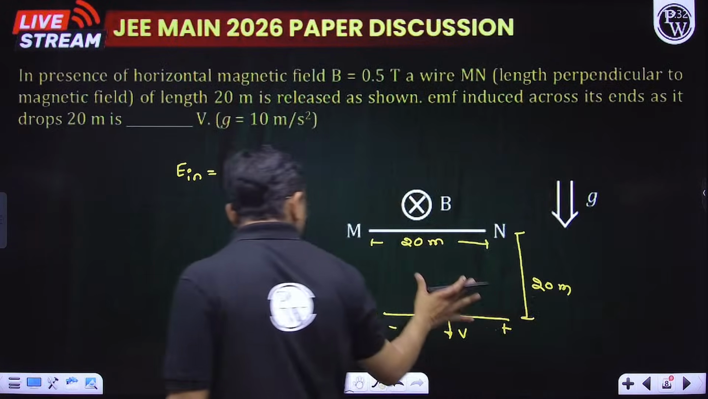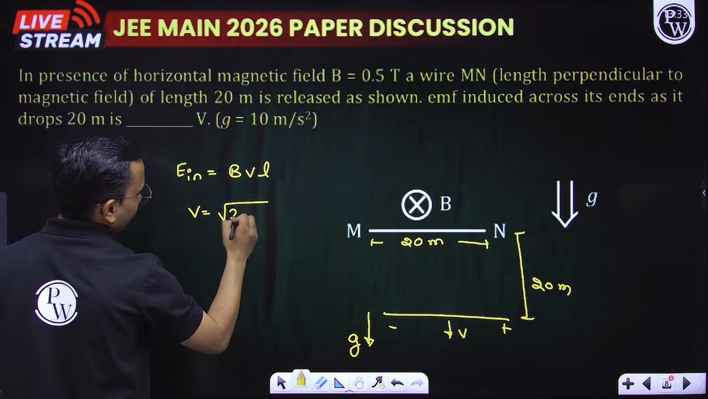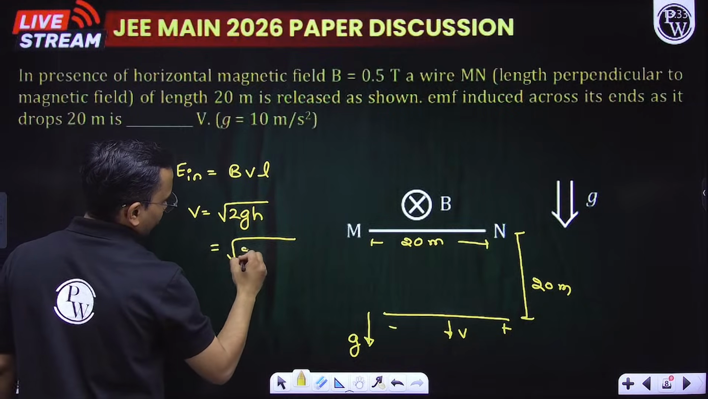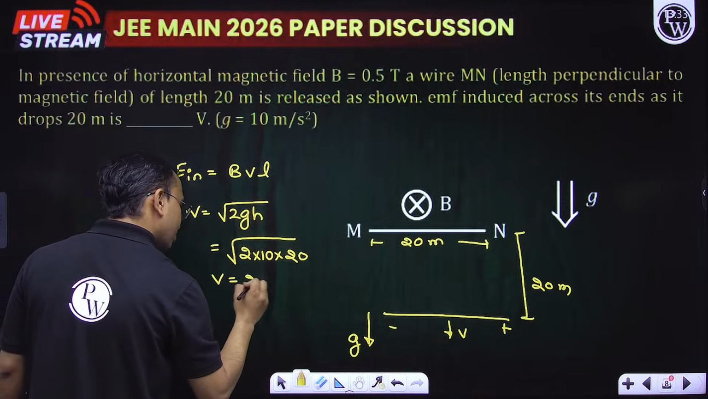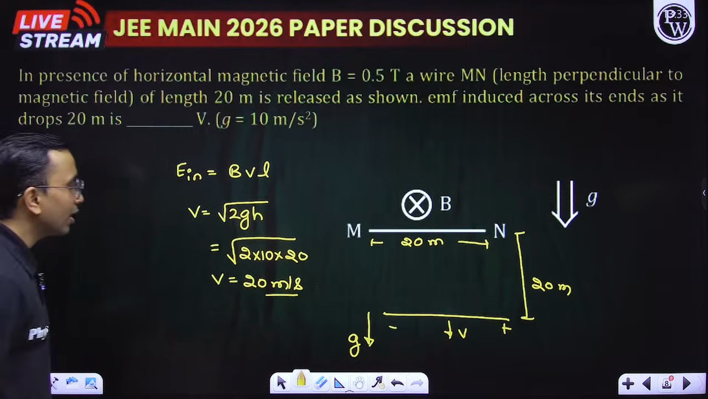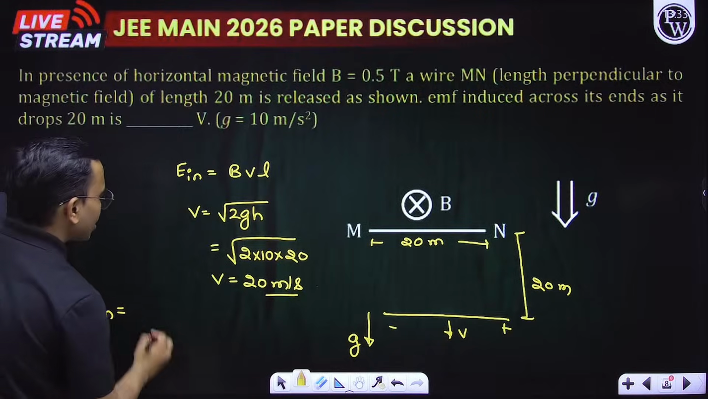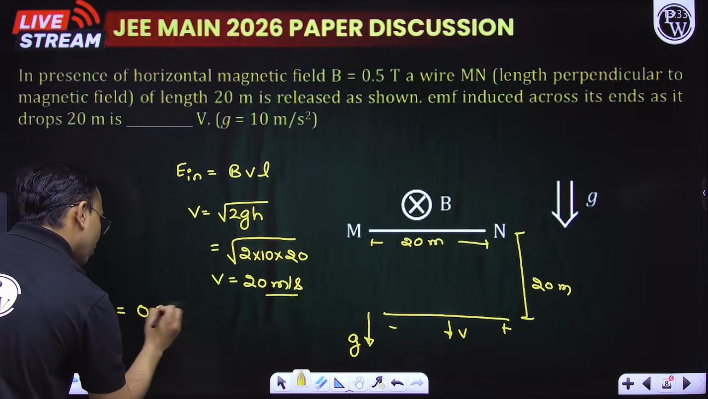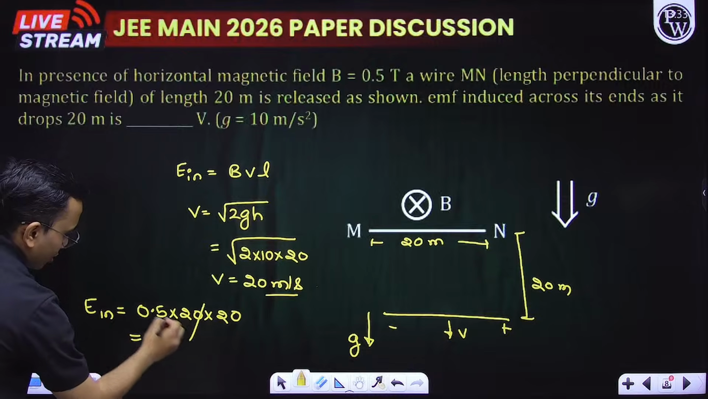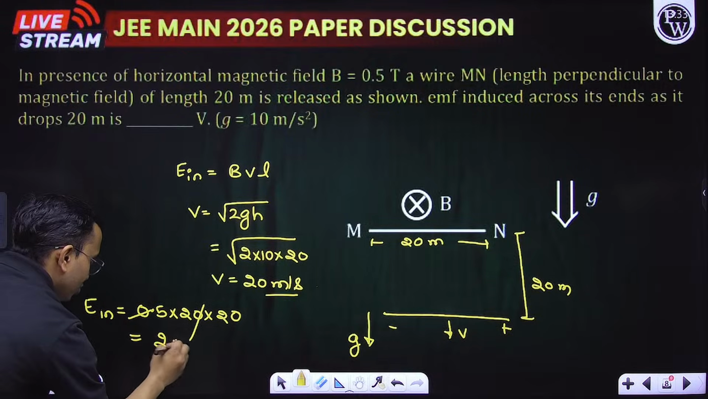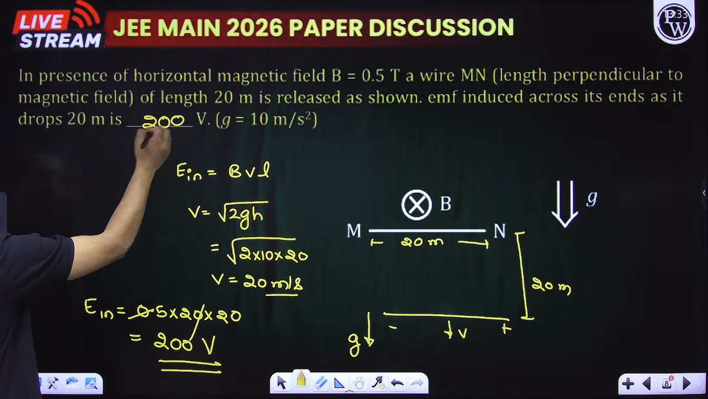So what is v? It is falling under gravity. Acceleration due to gravity is g. So I'll write v as root of 2 g h. So 2 into g is 10 into how much height it fell is 20. So velocity comes out to be 20 meter per second. Velocity is 20. Now put in the formula. Induced EMF becomes B is 0.5, v is 20, L is 20. So this becomes 10 and this becomes 200 volt. So the answer comes out to be 200.